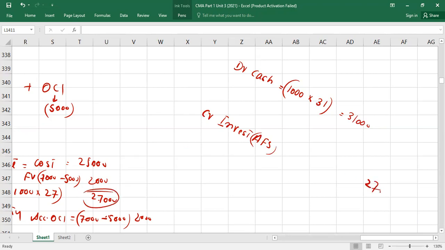So credit by 27,000. And the balance in equity was how much? 2,000. And equity's nature is credit. If I want to eliminate it, it will be debit. So we will debit accumulated OCI, because it is under that equity account, but you need to remove it. My point is you have to remove 2,000.